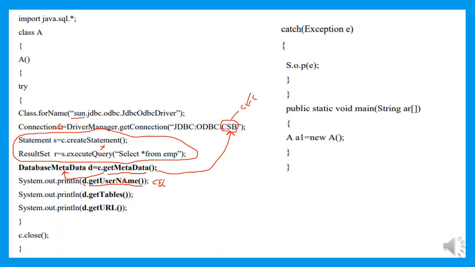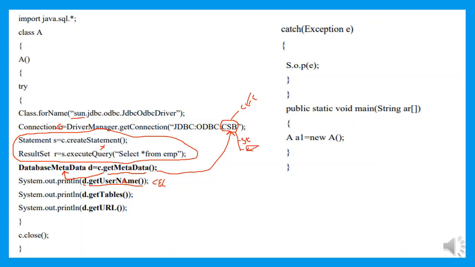Next, I want to get what tables are available in this database. Assume the tables which are available in this database are: a student table, and another table, the employee table.